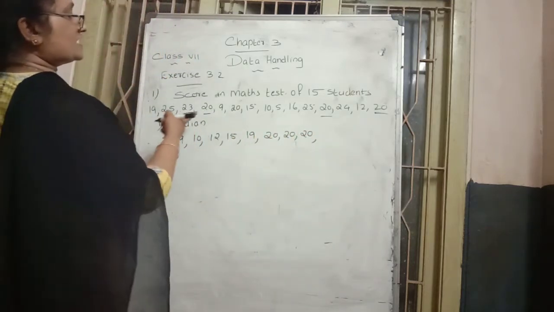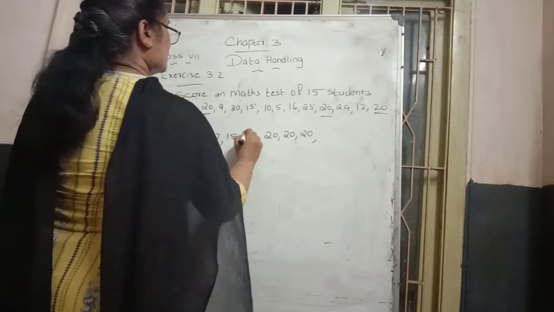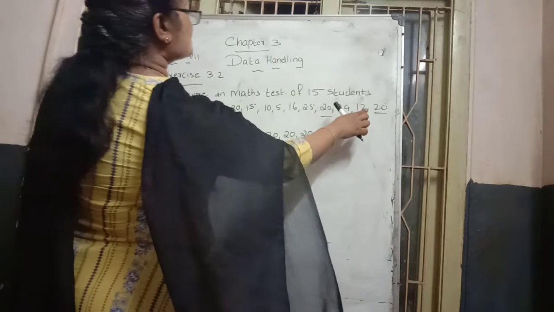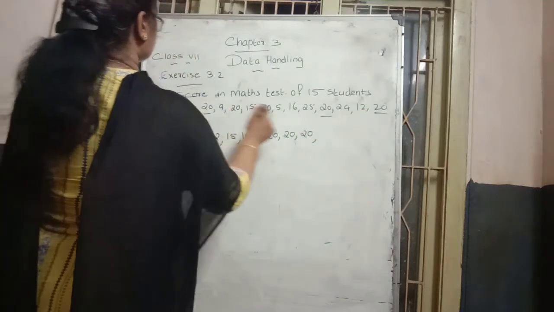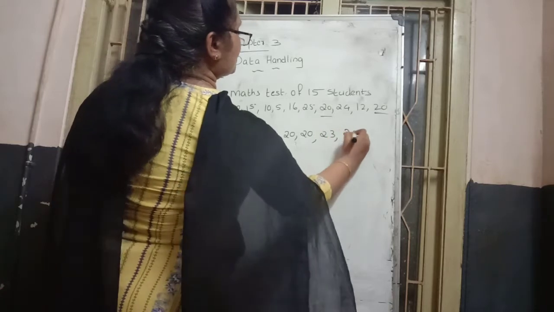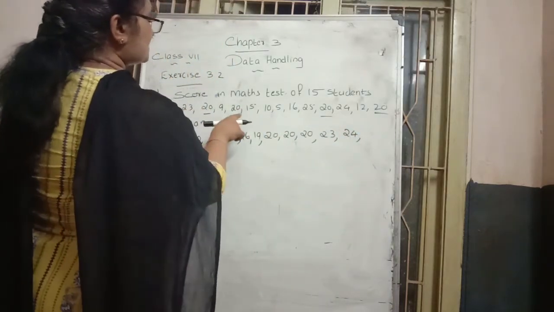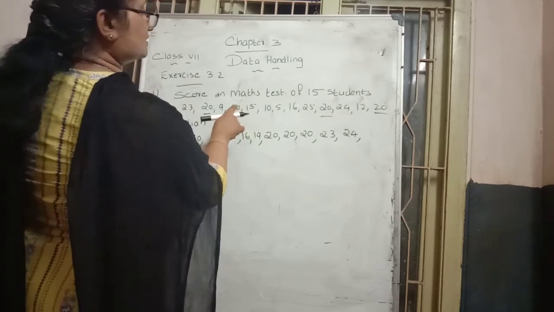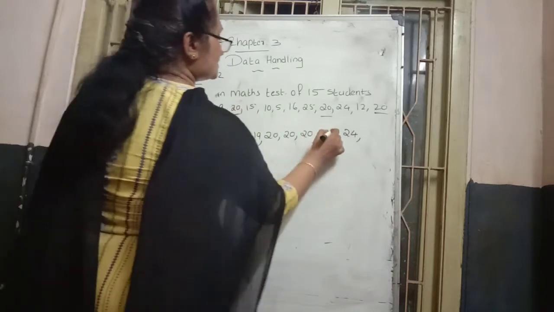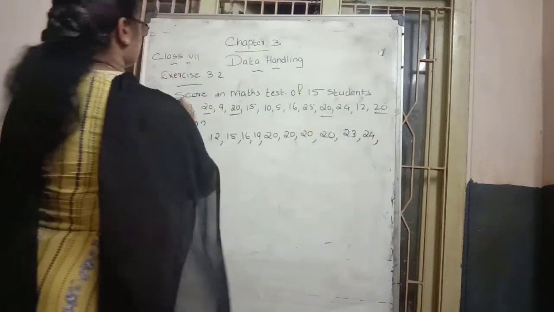Next number, here 16 is also there. Then which number is next? 23 is there. Lastly we can check whether any number is missing. 24 is there. Next, 20 is repeated not 3 but 4 times. Say one more time is there. Then 23, 24, next 25.